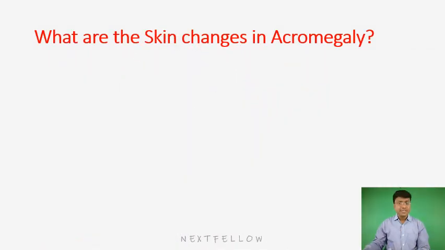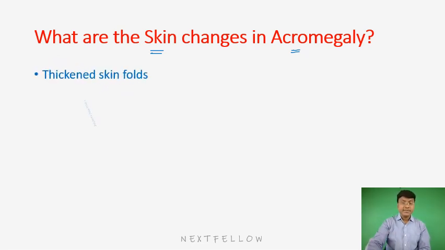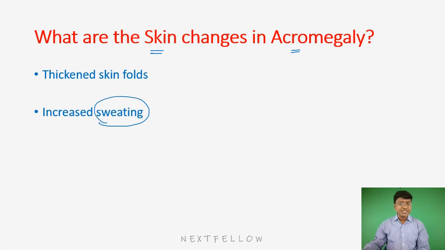Next, what are the skin changes in patients with acromegaly? If you observe the skin changes, there will be an increase in the skin fold thickness, and there will also be hypertrophy and hyperplasia of the sweat glands, and that is the reason why there will be increased sweating in patients with acromegaly.